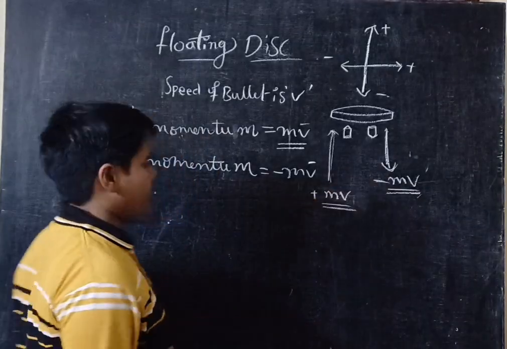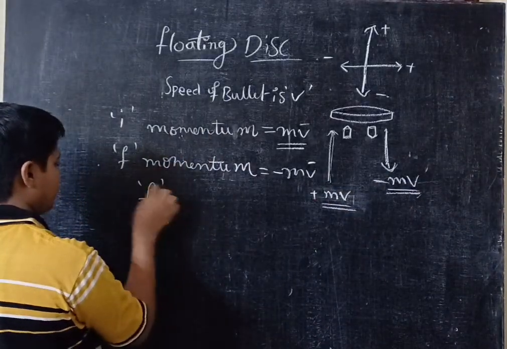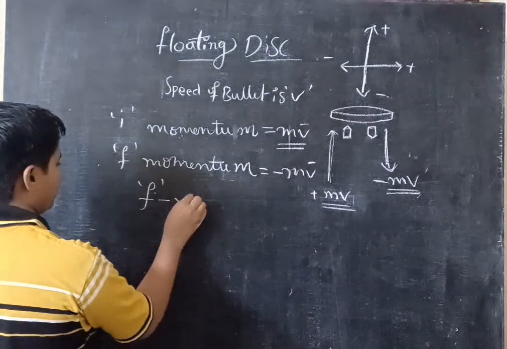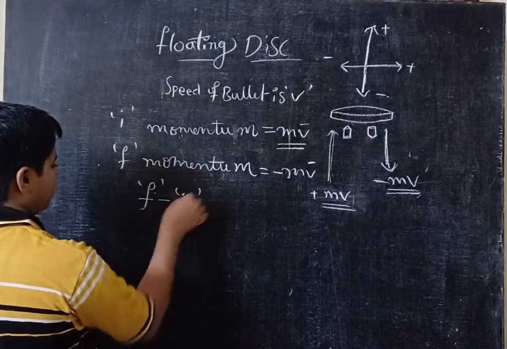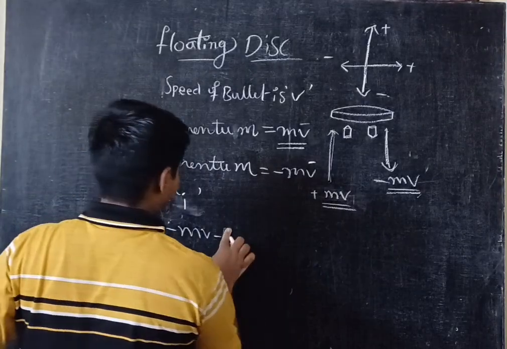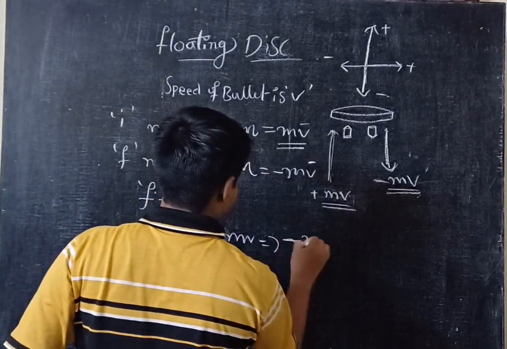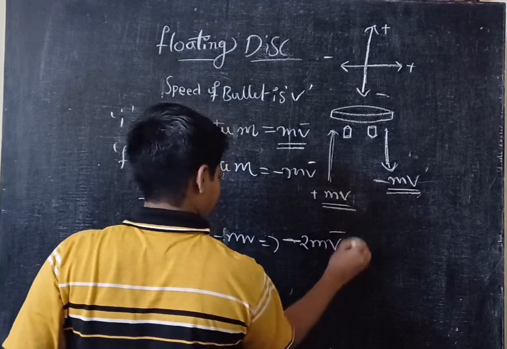If we subtract, final momentum minus initial momentum is minus mv minus mv, which is nothing but minus 2mv bar.